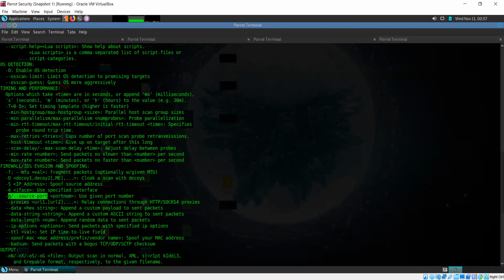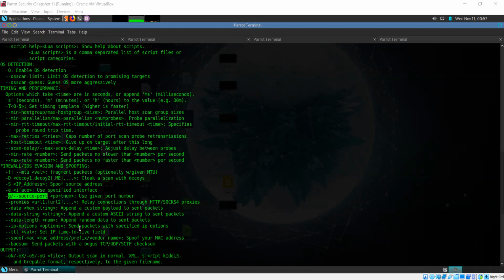Okay. So if you spoof your source port, if you make it look like your scan probes are coming from a particular port like 53 or 80, it's more likely to be allowed by the firewall, and that is also a technique you can try using.